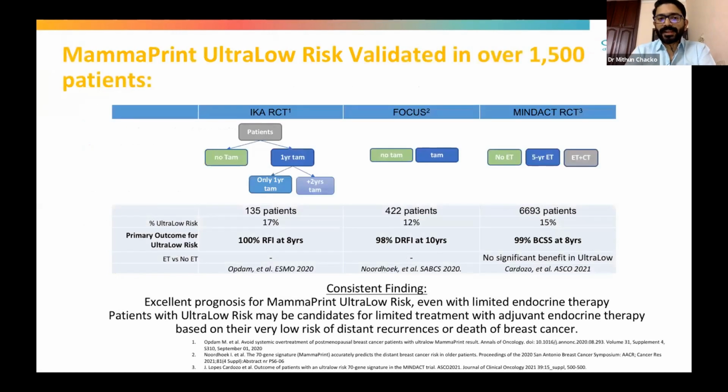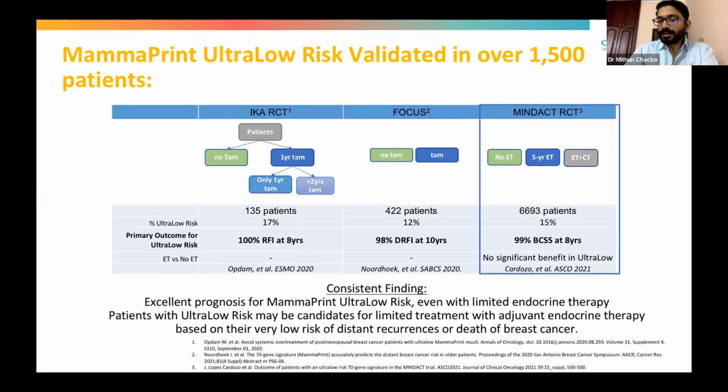These are the various trials in which ultra low risk was defined. In the IKRC, around 17% were ultra low risk, with an excellent prognosis and a relapse-free interval of 100% at 8 years. In the FOCUS trial, around 12% were ultra low risk, with 98% distant recurrence-free interval at 10 years. And in the MINTAC trial, around 15% fell in the ultra low risk, with 99% breast cancer specific survival at 8 years.